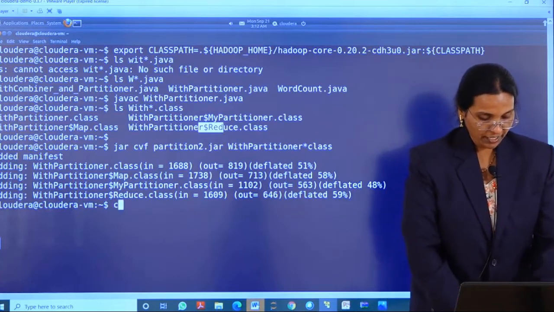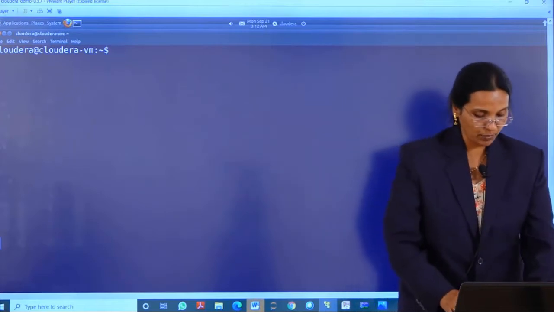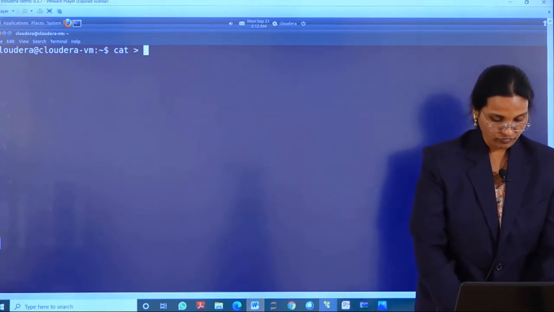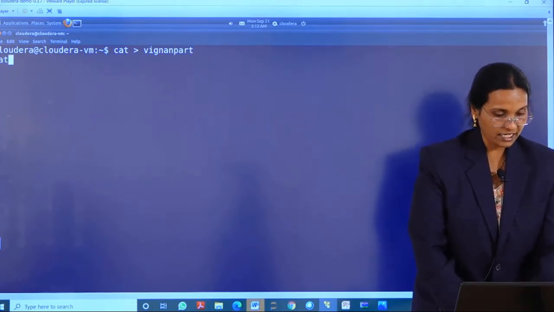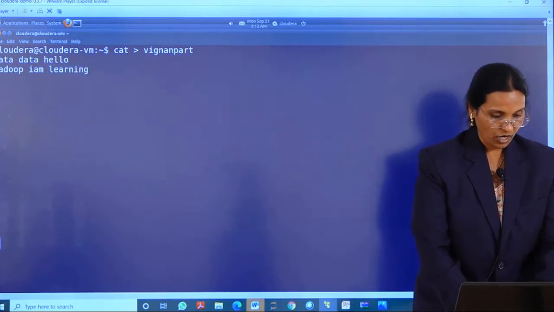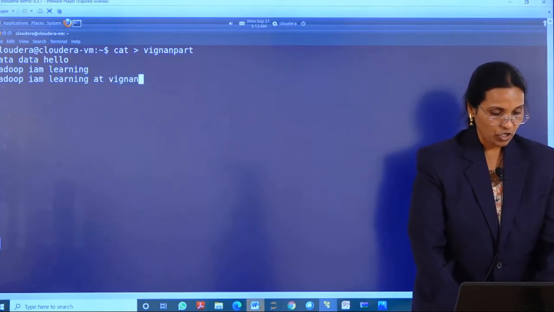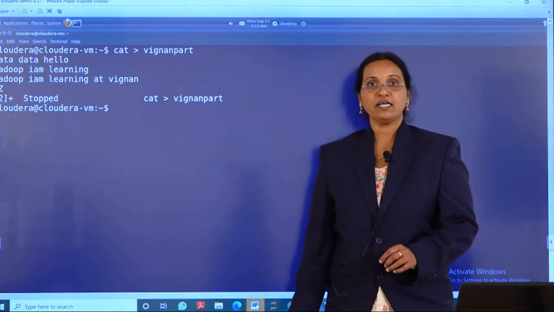So what input file do I want to give to the partitioner? Let us create an input file, cat Vignan part, and I am giving the data: hello Hadoop, I am learning Hadoop, I am learning at Vignan. So this is my data file I have created. My file name is Vignan part, that is my input file.